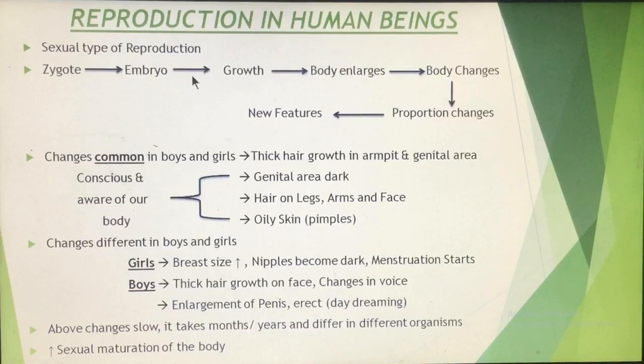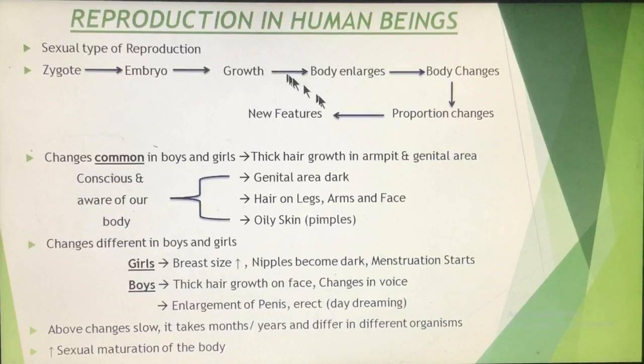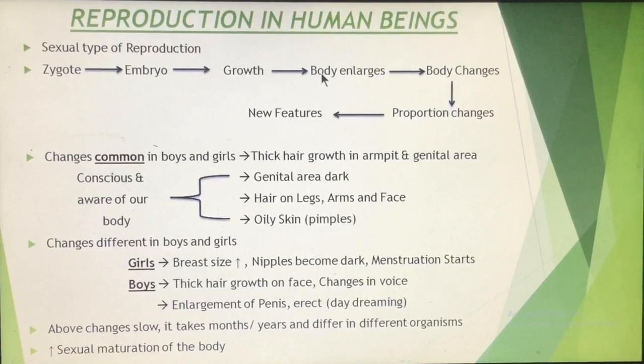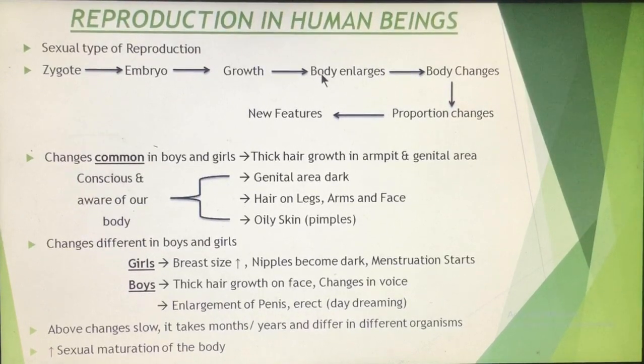As a result, the body of a child grows. When it grows, the body enlarges. Up to this body enlargement, the growth which is taking place is known as the juvenile stage. After the body has grown fully, that means there is no further height increase or organ development, then the shape of the body changes.